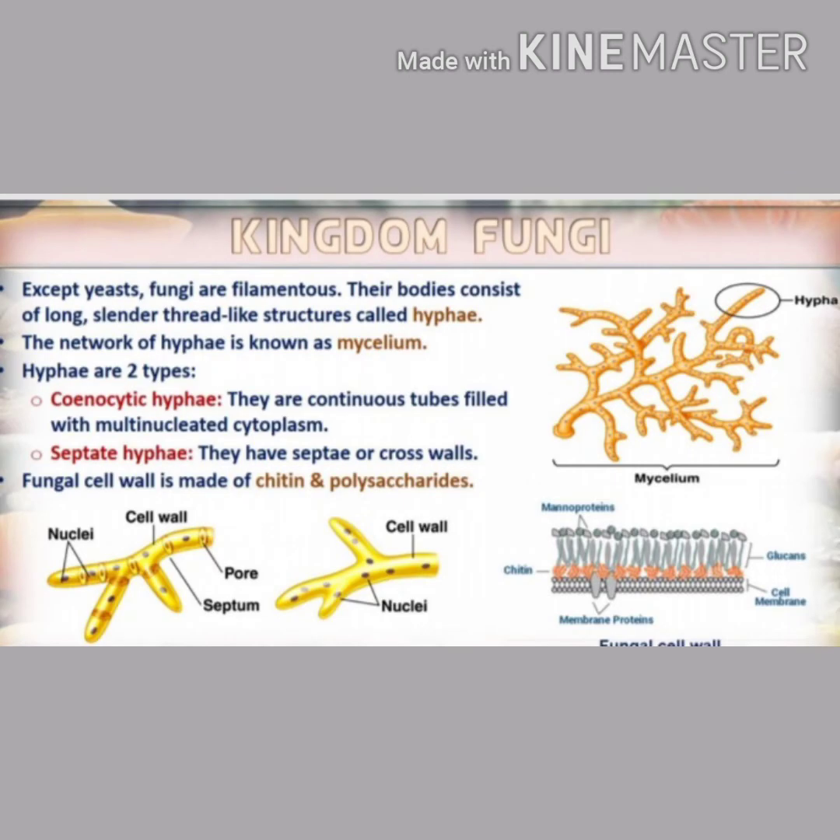Next we can study the fungal body. Except yeast, fungi are filamentous. Their body consists of long, slender, thread-like structures called hyphae. The network of hyphae is called mycelium. And hyphae are of two types. They are cenocytic hyphae and septate hyphae.